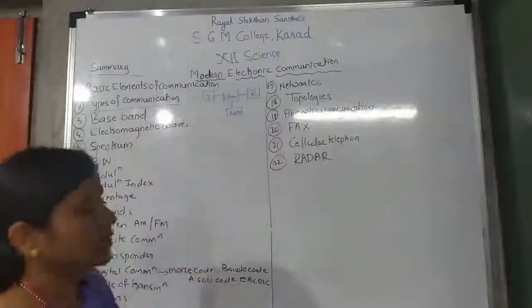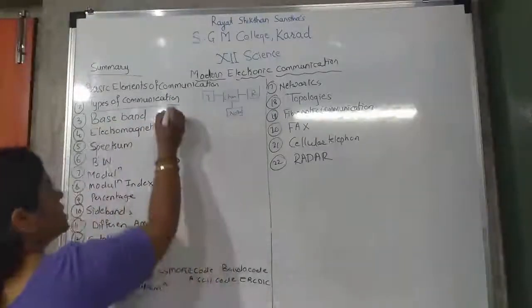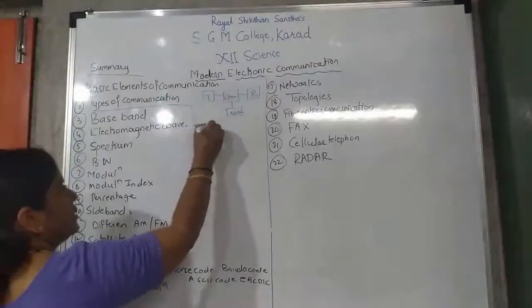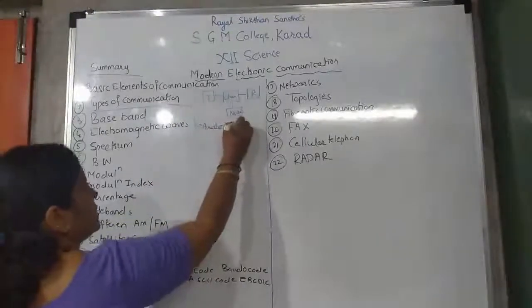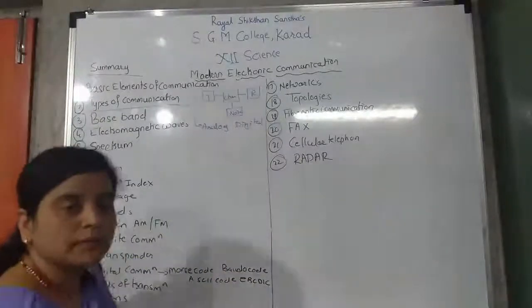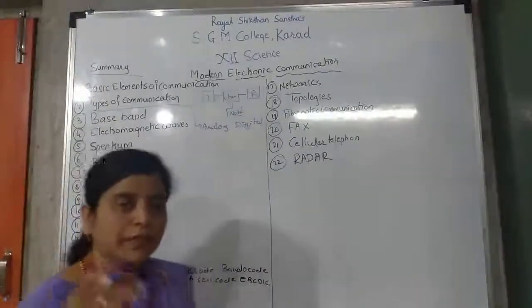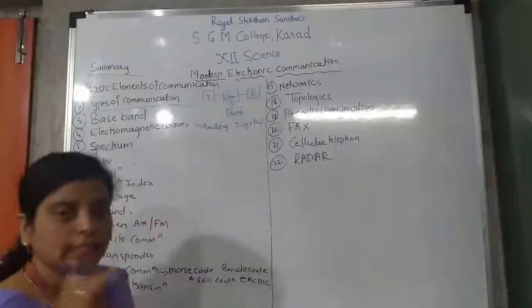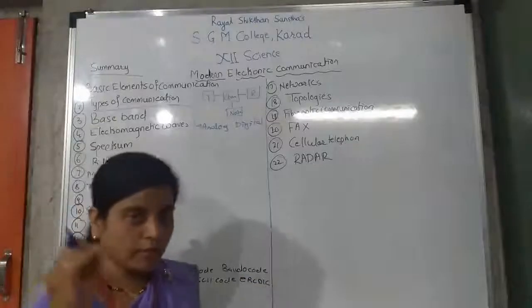Now, types of communication. How many types of communication are there? There are two types: analog communication and digital communication. Analog means a continuously varying signal. A digital signal means a discrete signal, in on and off form.